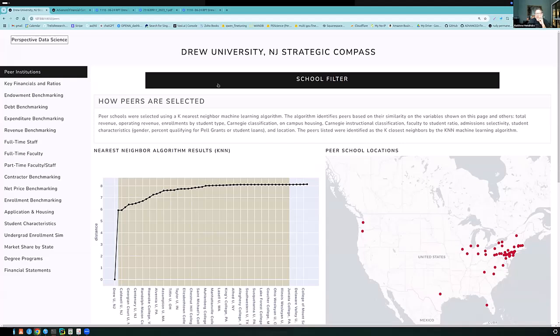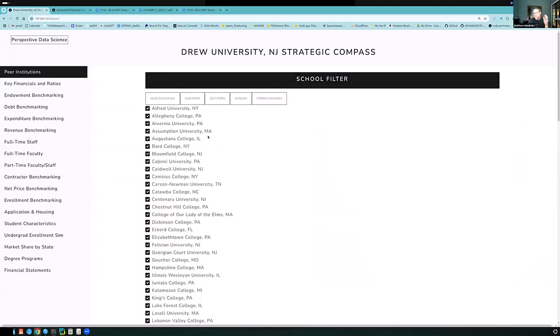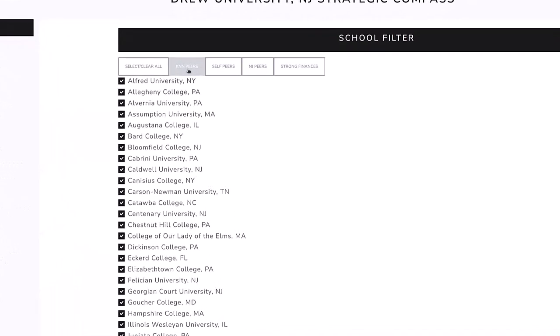Okay, so here's what this dashboard is going to do. It compares Drew to peer sets. All right, so I have several peer sets. One is the KNN peer set, which we've talked about in the show a lot. This is a machine learning algorithm that picks peers based on about 40 characteristics of the school and then picks the schools that are most similar to Drew, the 40 or 35 most similar.